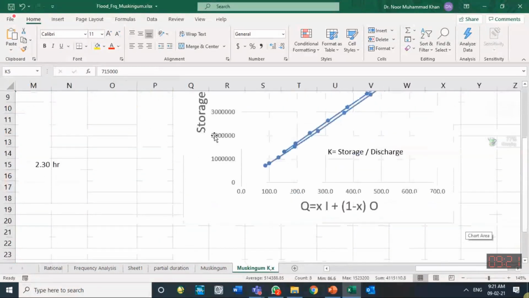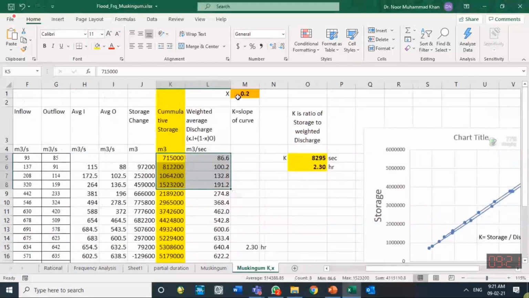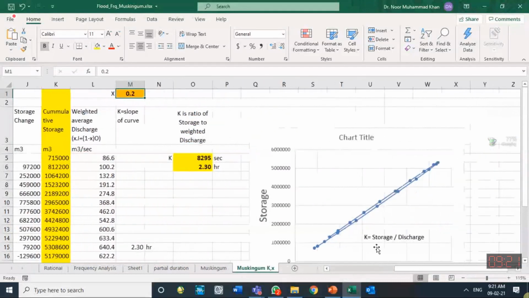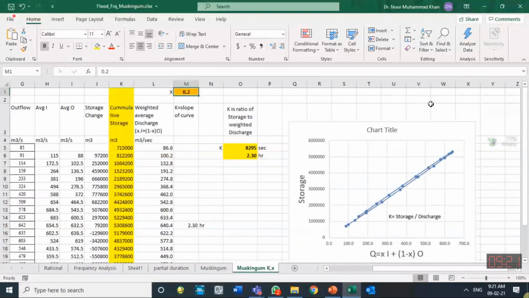So when we have plotted storage on one side and x into I plus (1 minus x) into O on the other side, we get these two lines. We get a looped curve. Now keeping this curve in front of you, you can see how it changes when changing x. If I increase it to 0.3, it has further deteriorated. It is not going to a single line. If I choose 0.1, it has not reached. So in between, 0.15, if I do it, it is close to this one.